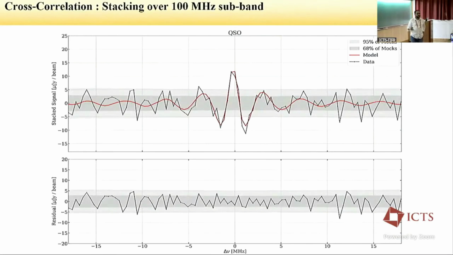So first, what we checked after all these things is we again ran the stacking pipeline so that we make sure that we are not killing the signal, right? So again, we get a detection. This is a small 100 megahertz subband. We stacked on the quasar catalog from eBOSS. We still did get a detection. So it is giving us the confidence that we are not killing the signal.